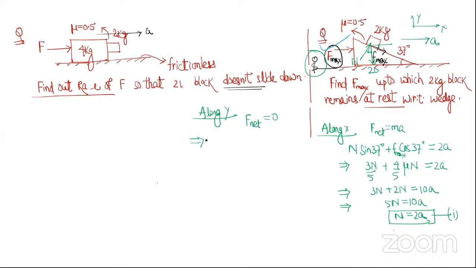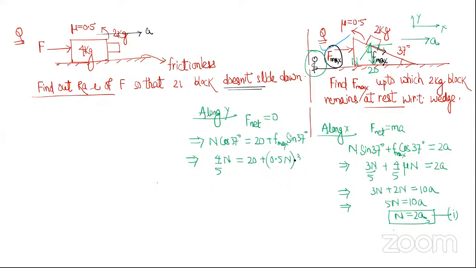What are the forces along the y direction? One is N cos 37 upward, and downward the gravitational force 20, and the friction component, mu N sin 37. So this comes out to be cos 37, that is 4 by 5 N, equal to 20 plus mu N, 0.5 into N into sin 37.